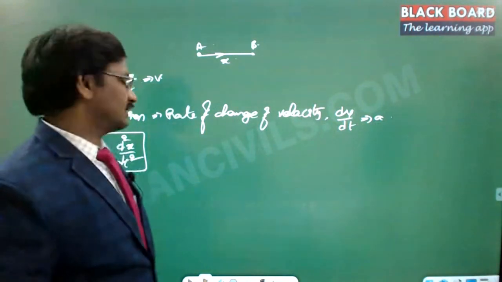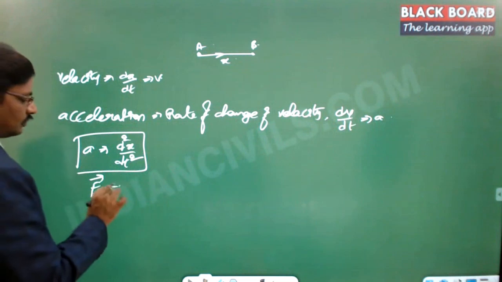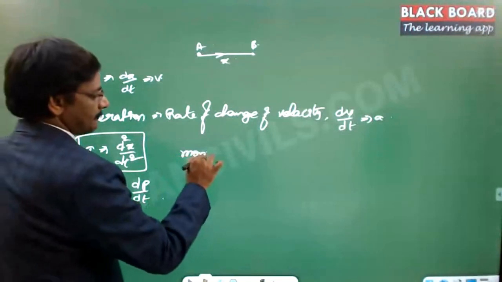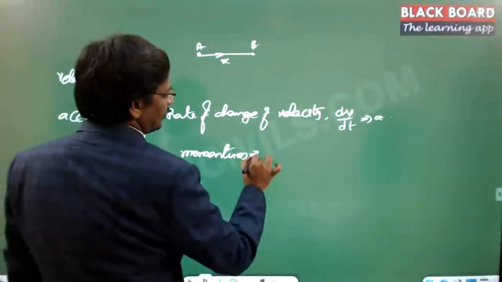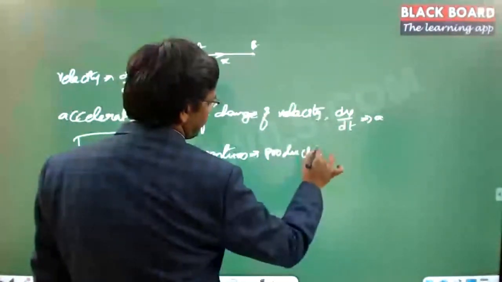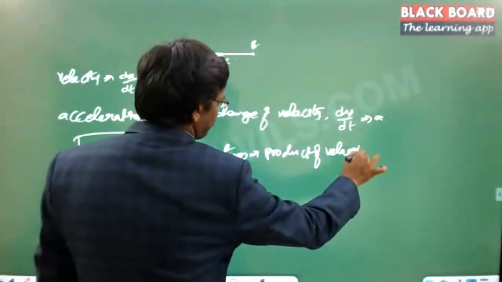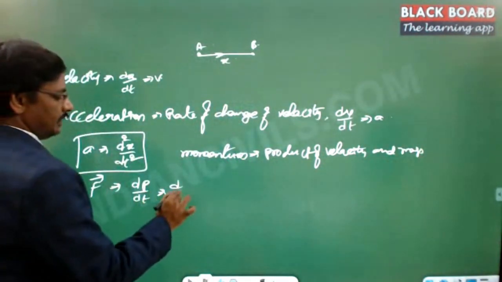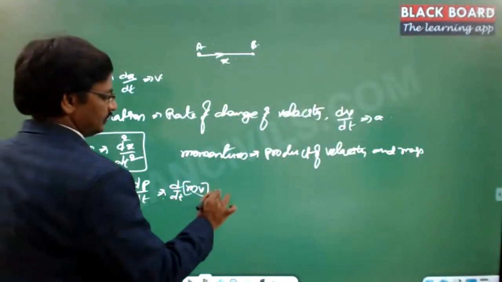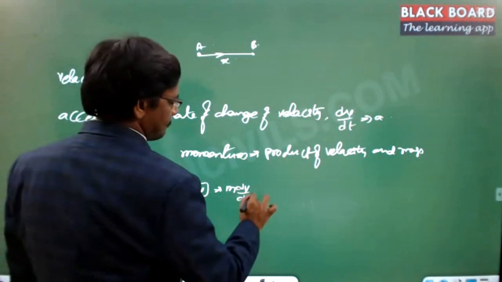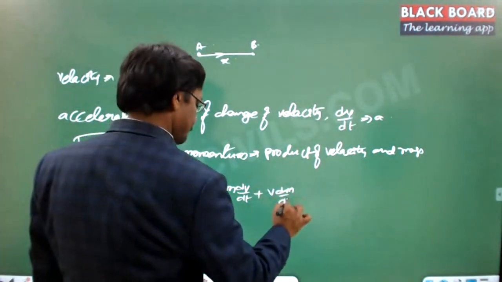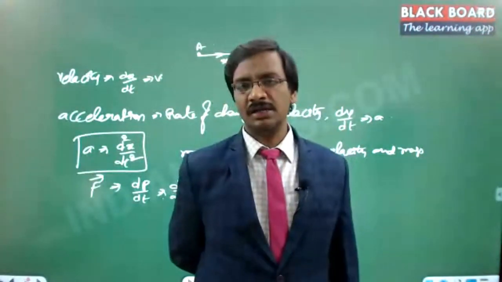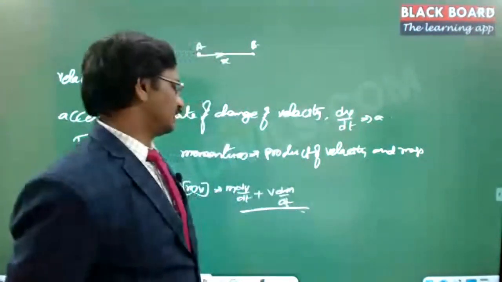And then coming to the dynamics, so F is equal to the rate of change of momentum, where momentum is the product of velocity and mass. Right? So d by dt of m into v, so this is m dv by dt plus v dm by dt. And this is the force. Now in most cases we always treat the mass as constant, but there are cases where the mass also can change. In such a case we have to use this one.